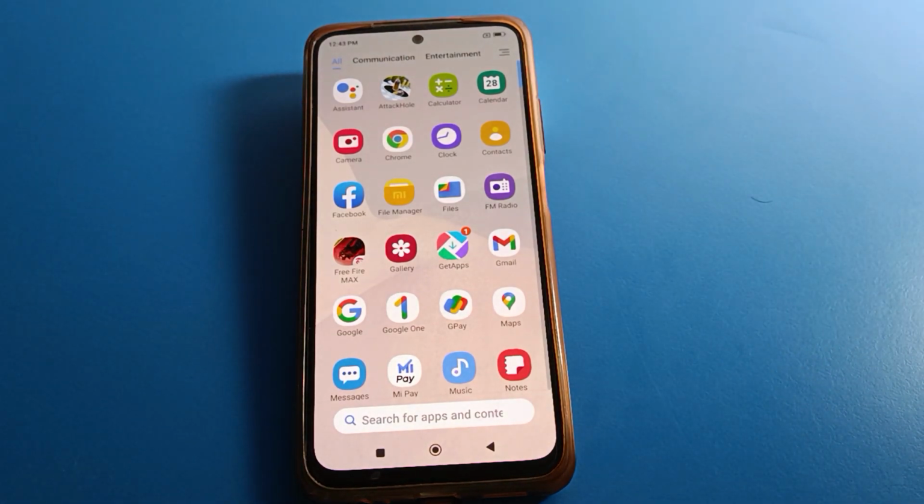Today friends we are going to go to Redmi mobile settings, and today I am going to show you Redmi mobile power button to end call setting, how to use power button to end call, how to turn on power button to end call setting in Redmi mobile one by one and step by step.